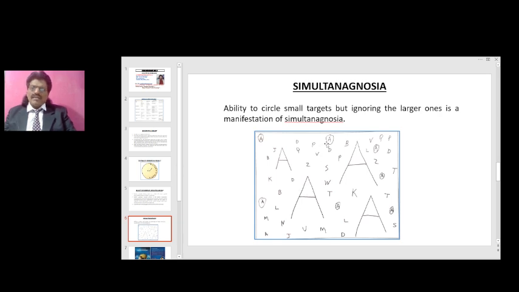But when they see the small letters, they fall in the center of the gaze, so they'll be able to encircle them. Since patients with asimultagnosia cannot integrate the center of the vision with the periphery, they cannot encircle the big A's because they do not fall into the center of the gaze, but small letters do, so they'll be able to encircle small A's. This is how we test simultagnosia. Generally, we tend to encircle big A's because they are bigger, but persons with asimultagnosia cannot look at the A in its entirety. They'll be looking at the horizontal line or an oblique line and think it is not A, whereas the small A falls in the center of the gaze, so they'll be able to encircle it. This is a manifestation of asimultagnosia, from occipito-parietal lobe lesions.